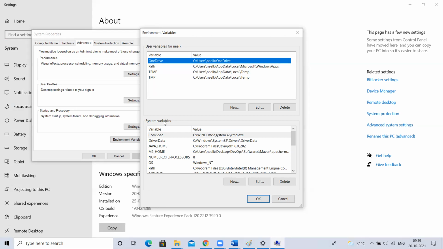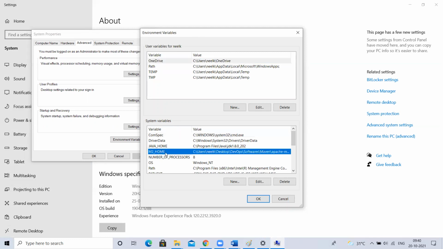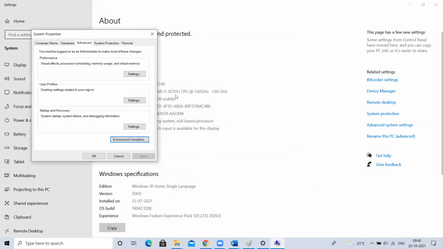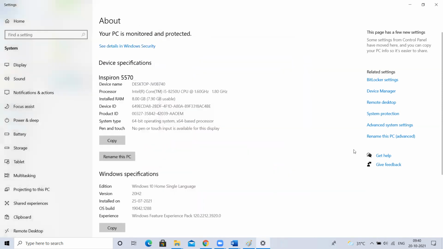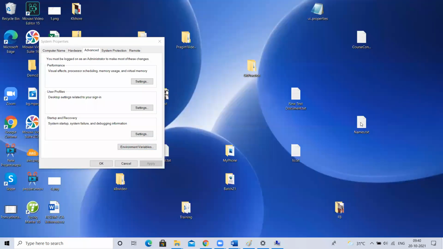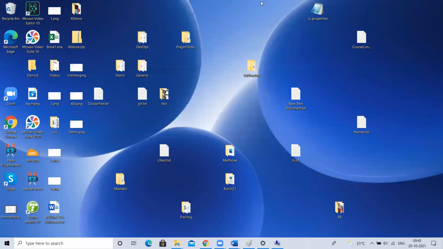You come here, you create one variable like this, m2_home. You can click on new. For example, let me delete this. I'll show you from scratch again. I'll go here, advanced system settings, environment variables. Before that, I'll show you one more thing. I don't have any Maven path now.